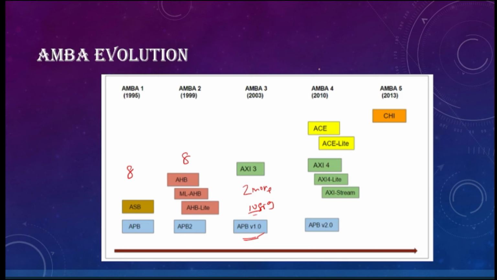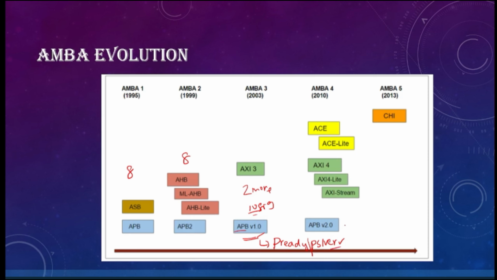The signals that were introduced in APB version 1.0 are PREADY and PSLVERR. We'll talk about this later, but basically these are the wait-transfer and error-response signals.